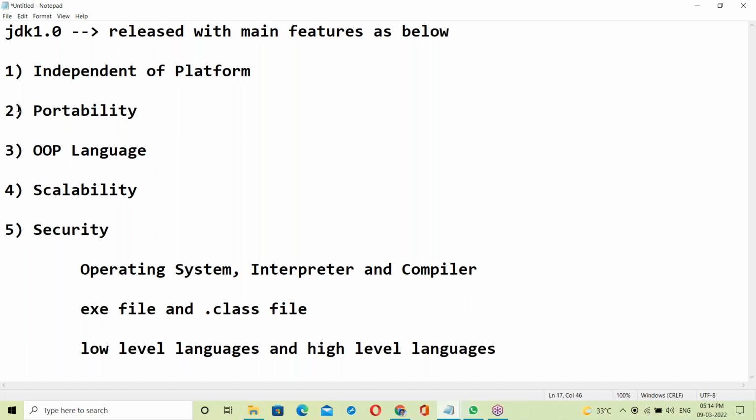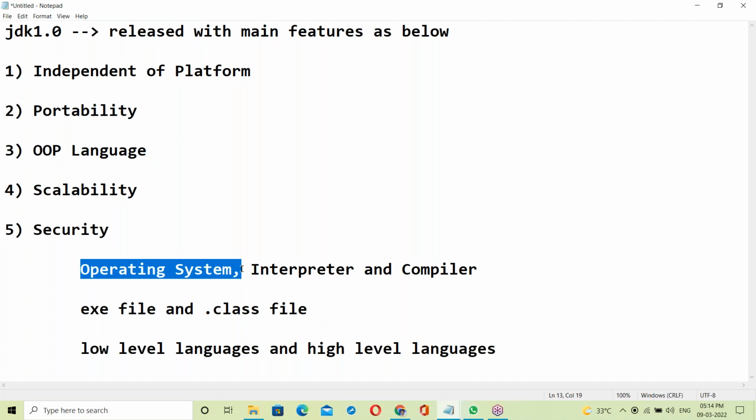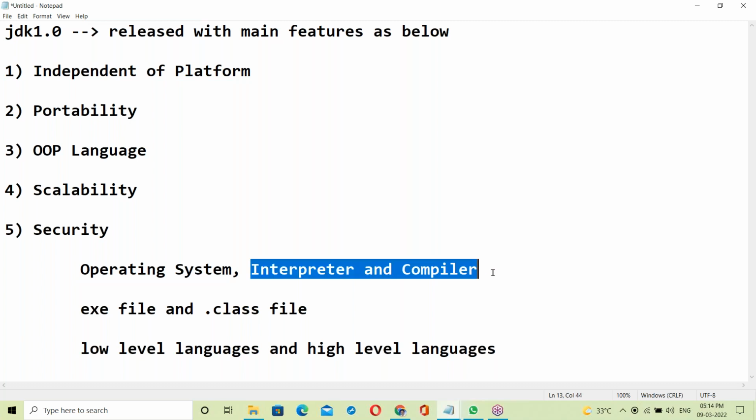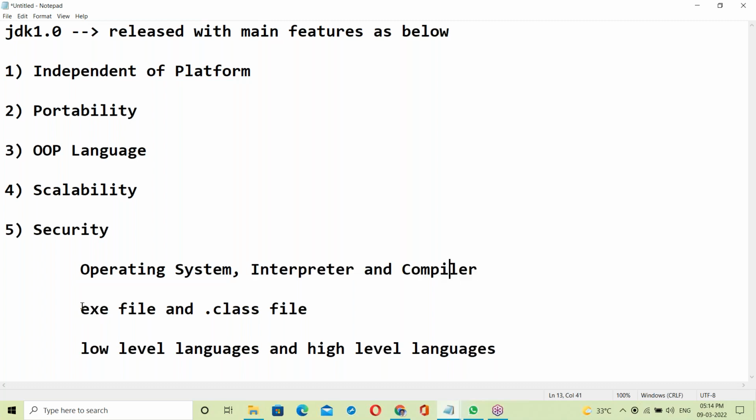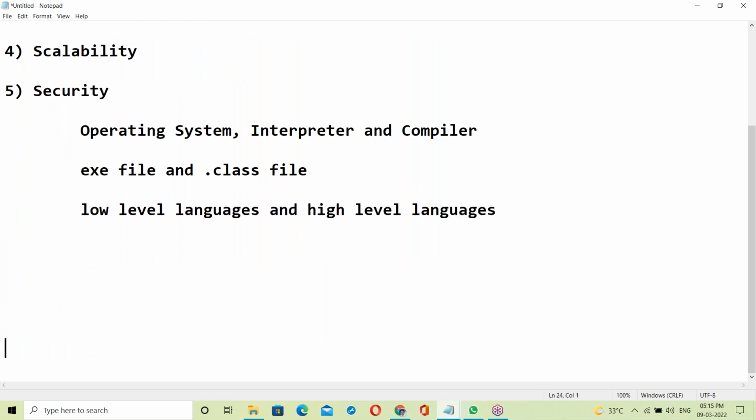Before going to all these features, first let us see all these basics. What is OS? How does OS work? When you are running a Java program or C or C++ program, how does the OS behave? Next, what is an interpreter, what is a compiler, and how do they work? Next, what is an exe file, what is a dot class file, and low level and high level languages. Once you have this knowledge, it is easy to understand Java. So before going to Java, let us start with basics. I'm starting with basics.